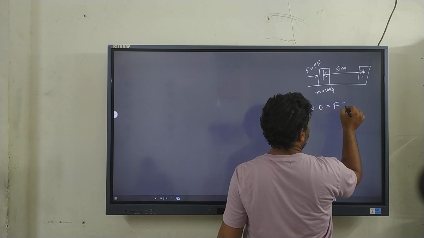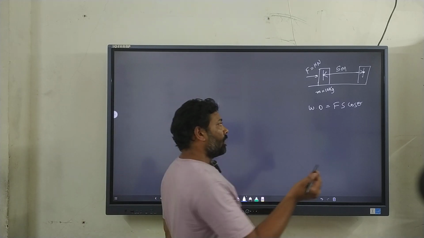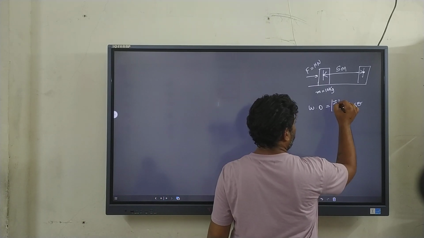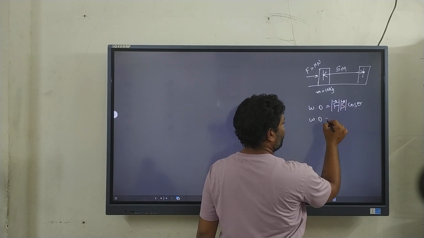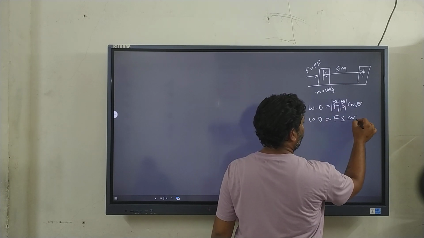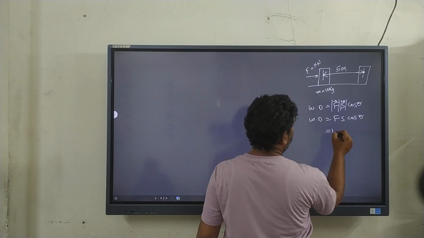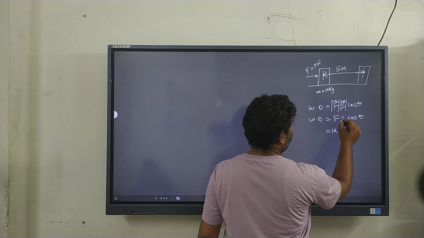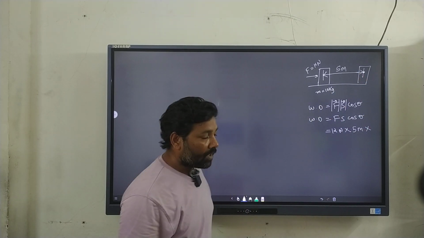So we'll use the equation F s cos theta. This is the formula, F s cos theta. No need to mention such symbols always; you can write it in a simple way, cos theta. So what is the force used here? 12 newtons. What is the displacement? 5 meters. And what about the theta?